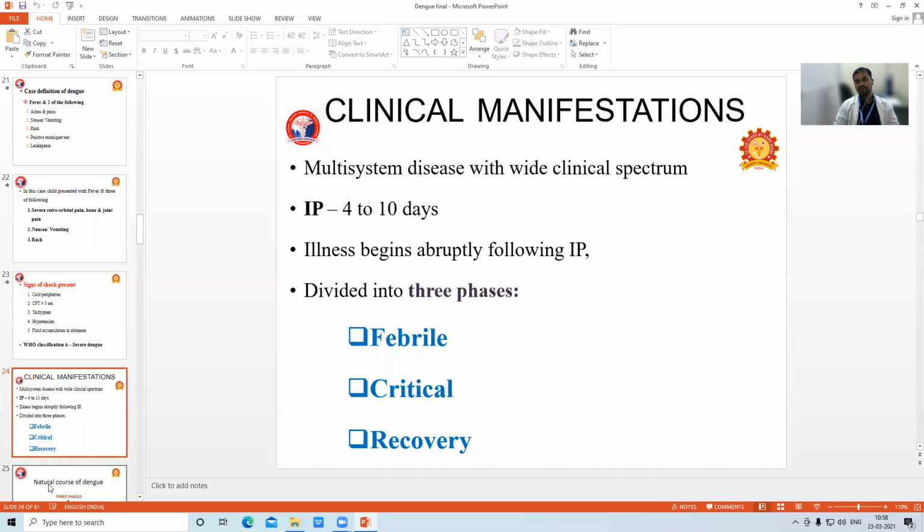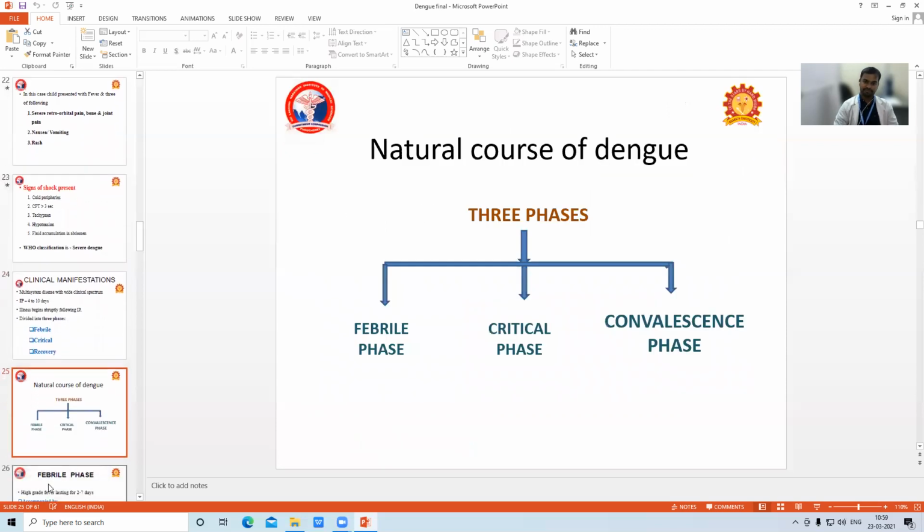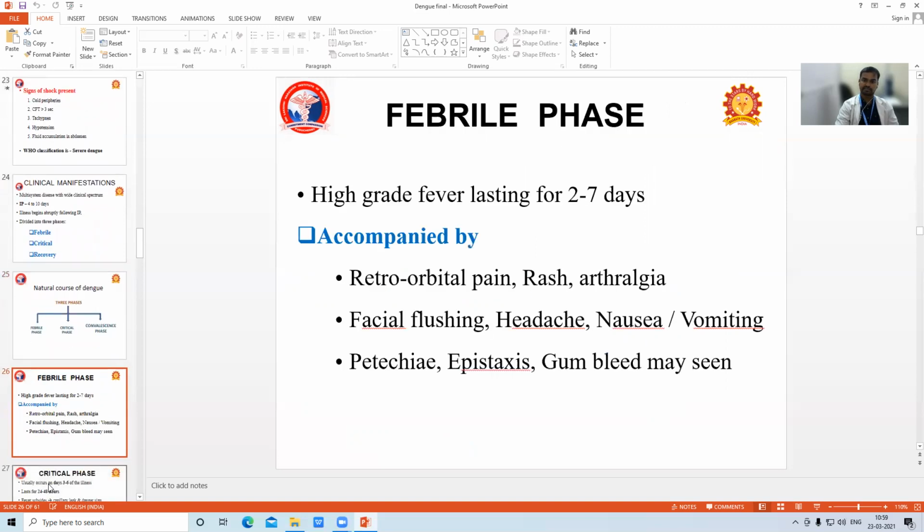We are going to see the common clinical features and common complications we expect in the various phases, and based on this we are going to see how to treat the dengue child. The natural course of dengue fever is the febrile phase, critical phase, and convalescent phase.